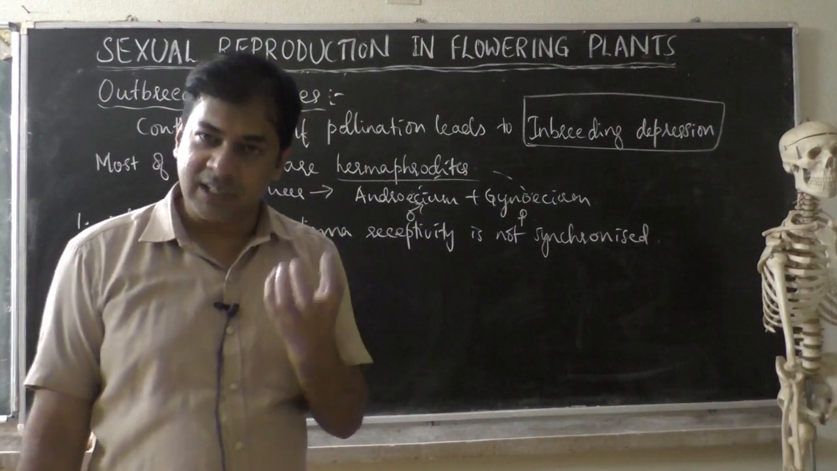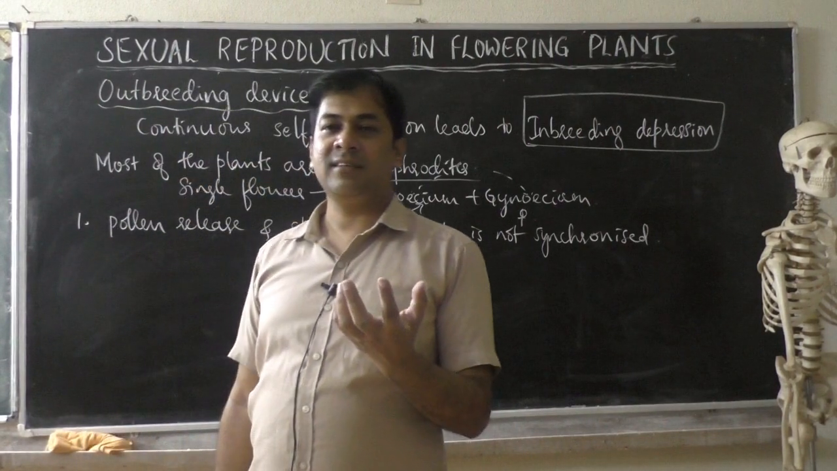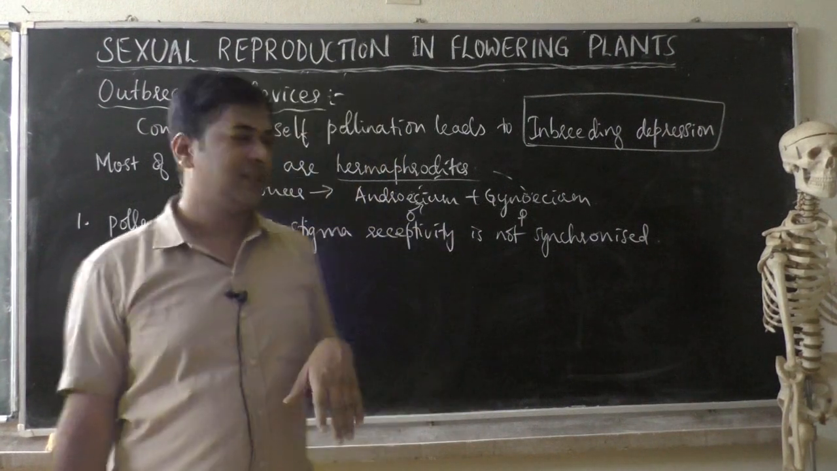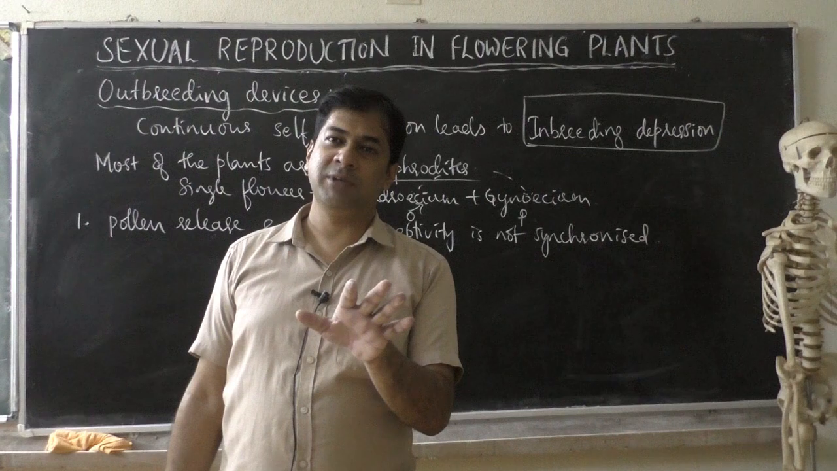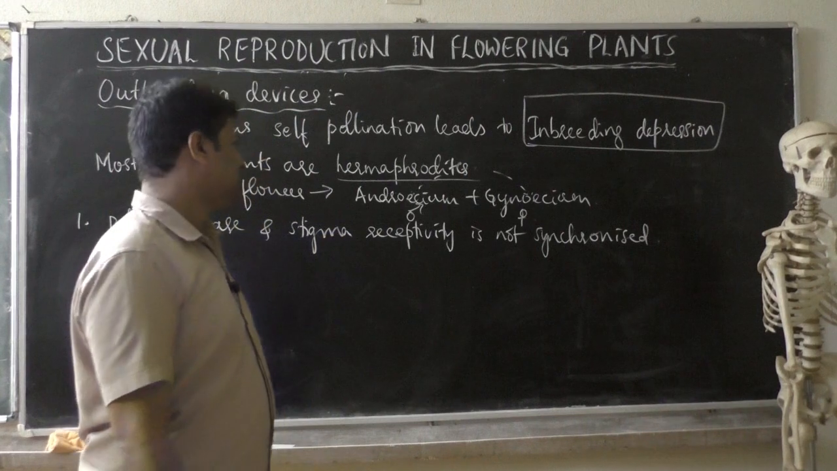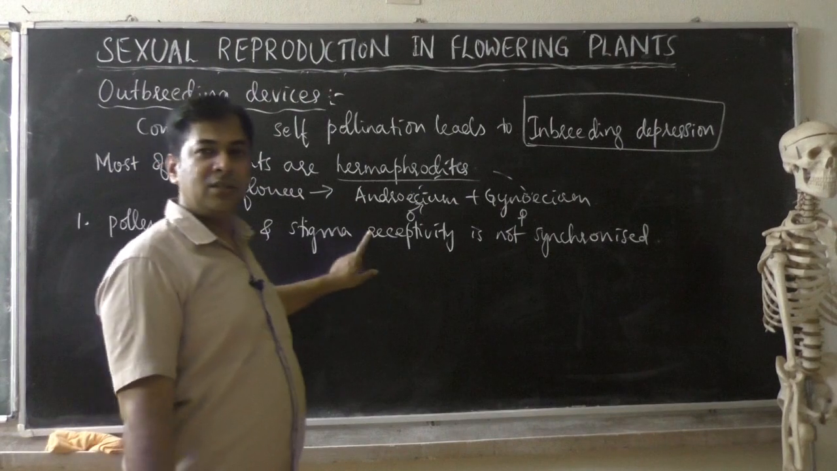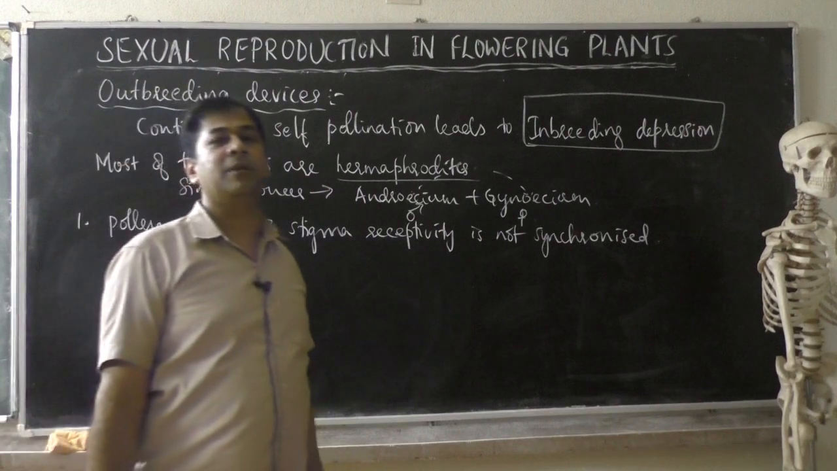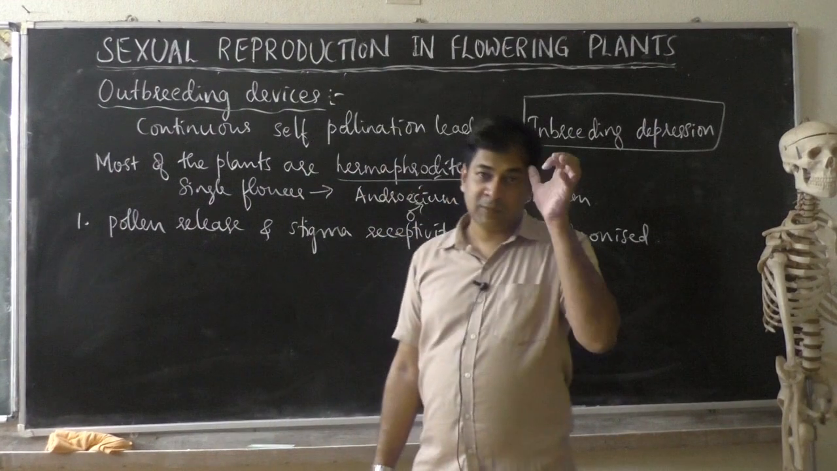The stigma is mature and ready to receive pollen grain, but the anther is still young. The young anther has just started producing pollen grains, so there is no chance of release of pollen grains. The stigma is ready to receive pollen grain, but the pollen grain did not release, because a young anther doesn't release pollen grains. So either the anther should mature first or the stigma should mature first, but both should not mature at the same time. By this method, the plant can avoid self-pollination. So this is one method.